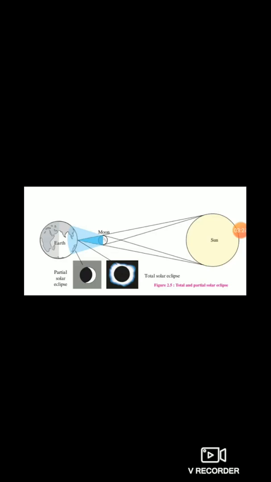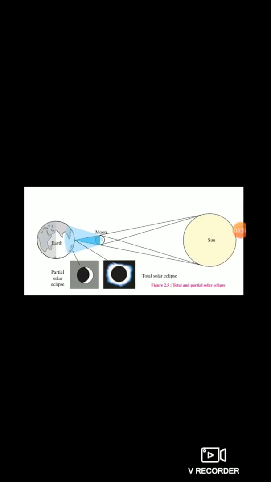From a very small region of the earth, only a limited edge of the sun's disk is seen as a ring, and this is called annular eclipse. Annular eclipse is a very rare phenomenon. Rare means it is seen very infrequently, the moon appearing like a ring. It is very rare. That is called annular eclipse.